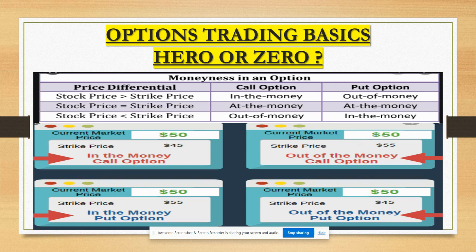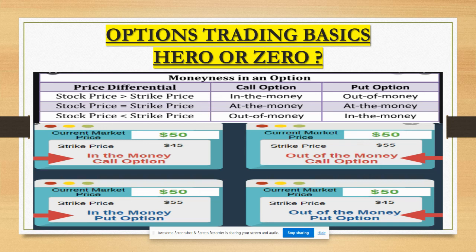Basically, there are in the money, at the money, and out of the money call options, and the same for put options. What is the difference between in the money, at the money, and out of the money? It is given here. If the current market price is $50 and the strike price you choose is $45, it is in the money.